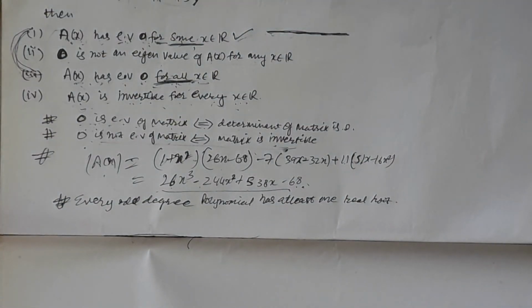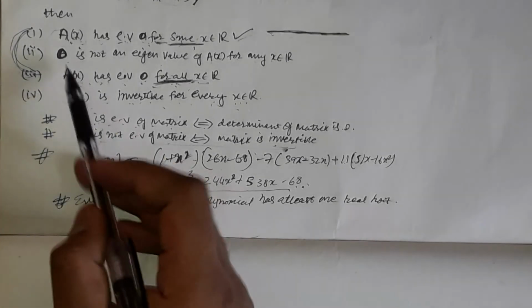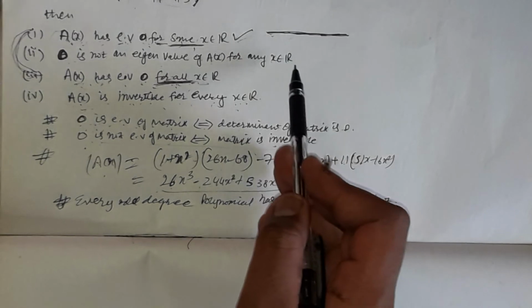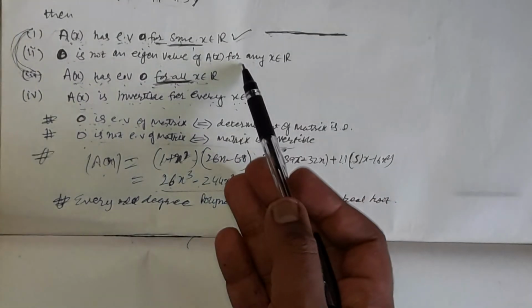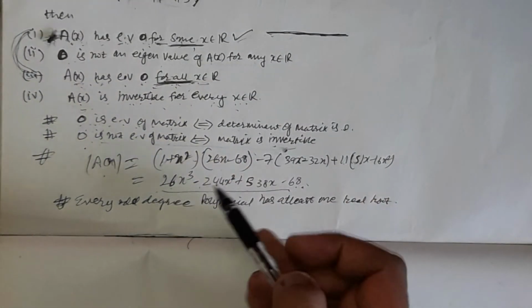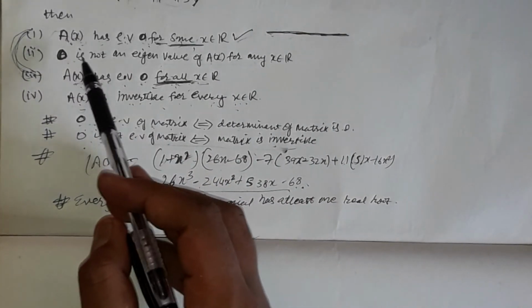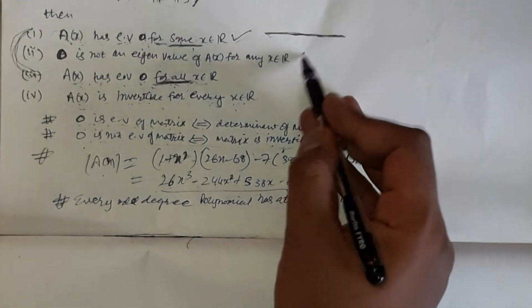The second statement says that 0 is not an eigenvalue of this matrix, whichever real number you choose. But this is false. Why is this false? Because the determinant is 0, so 0 is an eigenvalue. The statement says that 0 is not an eigenvalue, so this is false.